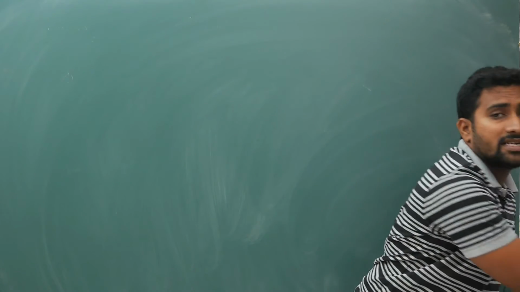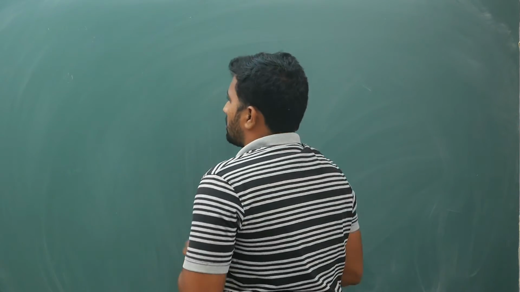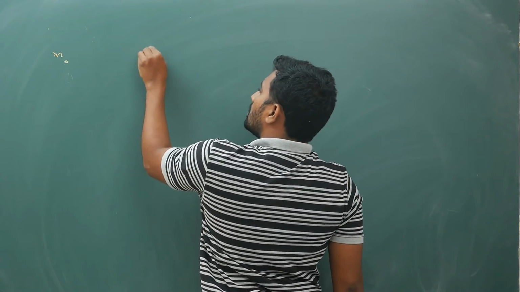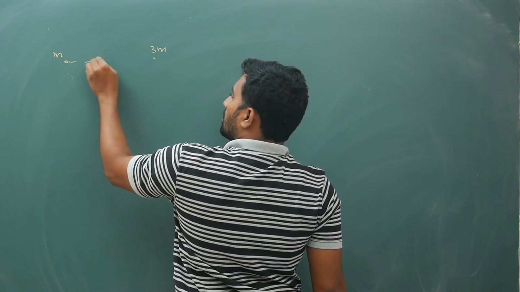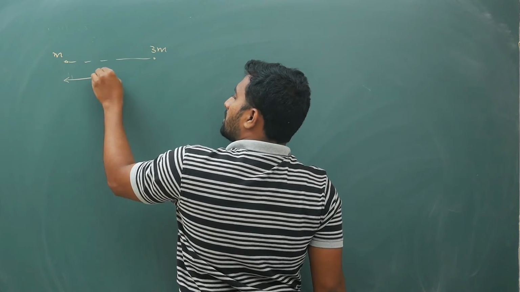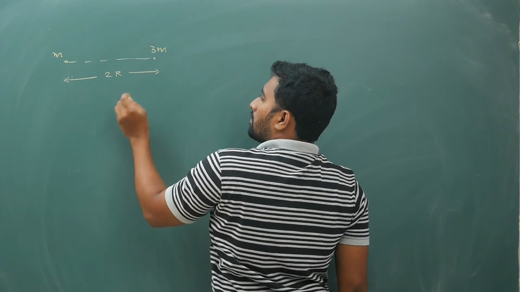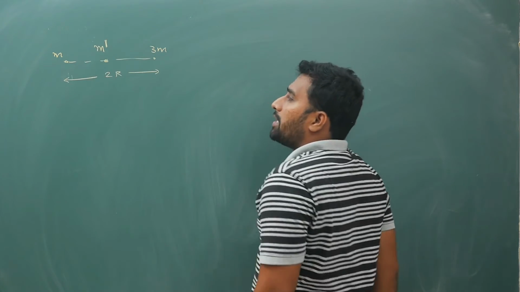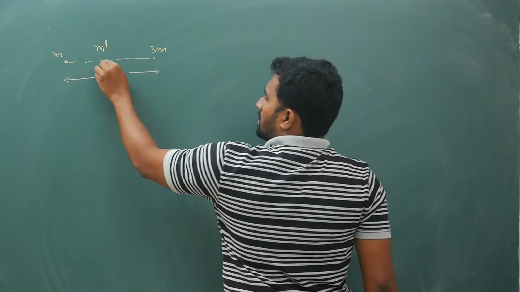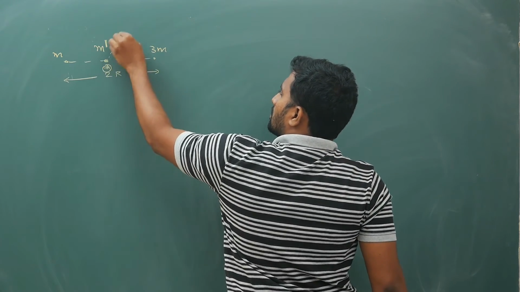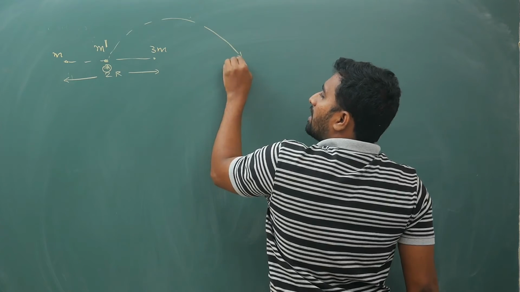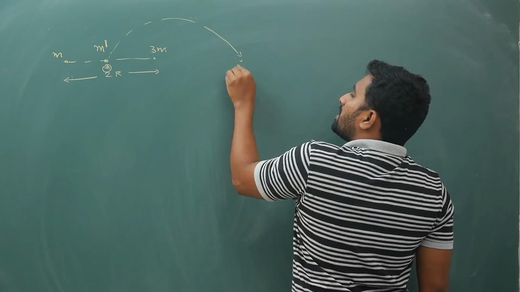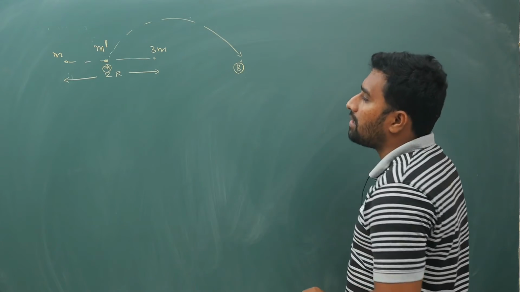Potential is different, potential energy is different. Okay, everything is different. Observe carefully. So let us say you have a mass m and a mass 3m, and the distance between them is 2r. At this point you have m dash, this is A, you are bringing it and placing it at B. Okay, what is to be done I will tell you.